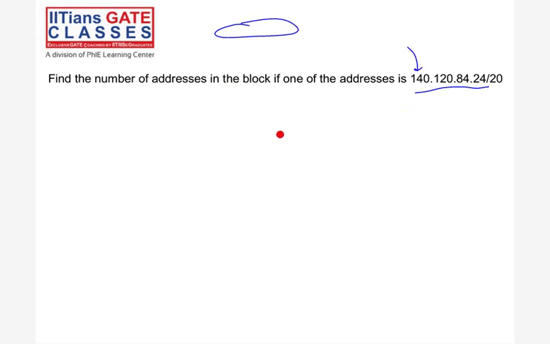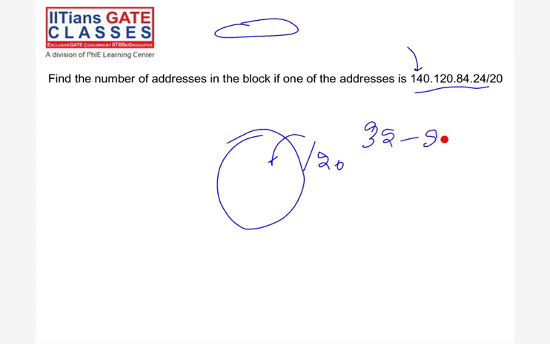See, number of addresses means host bits. Here 20 bits are given for the masking. So 32 minus 20, which is 12. So how many addresses in the block? 2 raised to 12, or you can say 2 power 12. That number of IP addresses is possible, right? Of that number, the first IP is for the block, the last IP for the broadcast, and the remaining are for hosts.